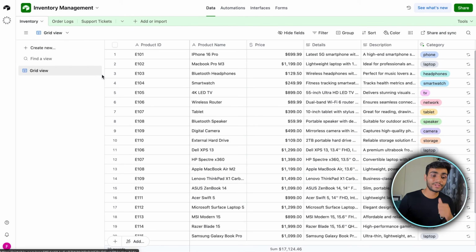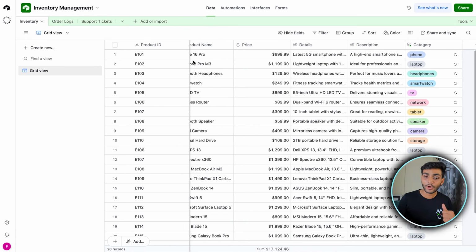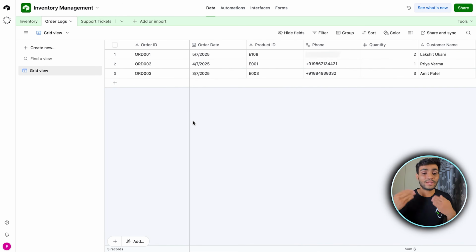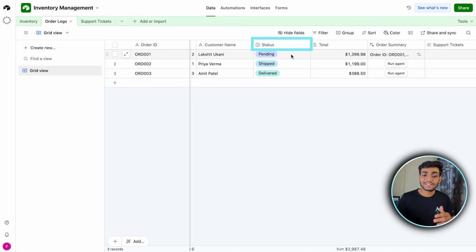So as you can see, I have the inventory table over here where I have all the inventory which I'm using. And I am currently using the electronics inventory over here. As you can see, there is a laptop, a phone, a headphone. There are multiple categories over here. And there is the order log, whichever new orders we have placed. Okay. And as you can see, Lakshya Dukani, so I have placed this order. There is a quantity of 2, and you can see the shipping status is pending over here, total amount and everything. So all the information is over here.